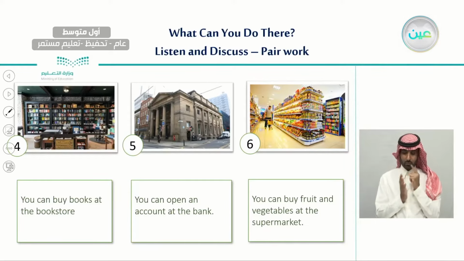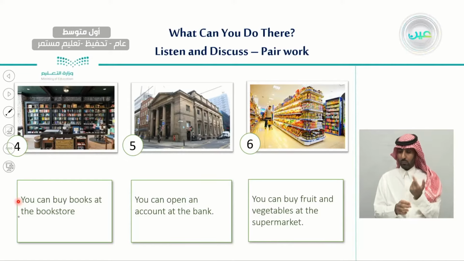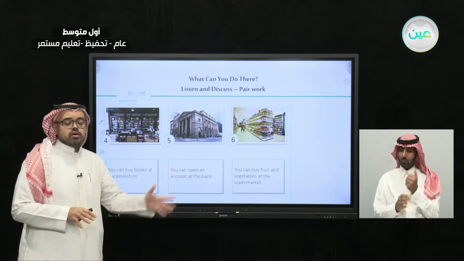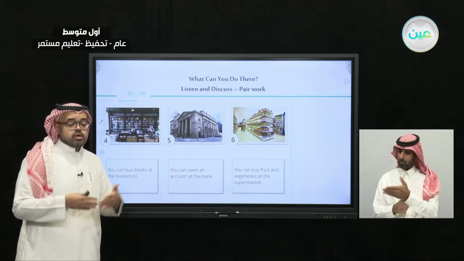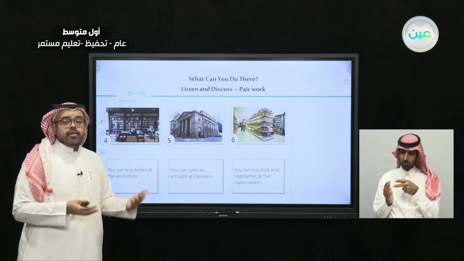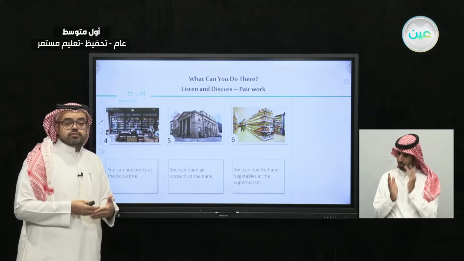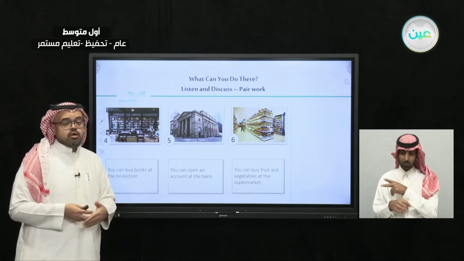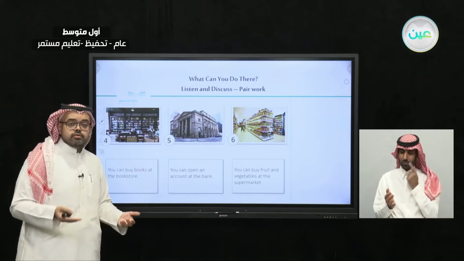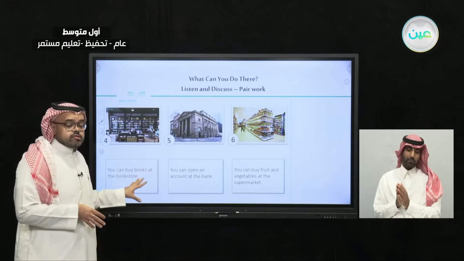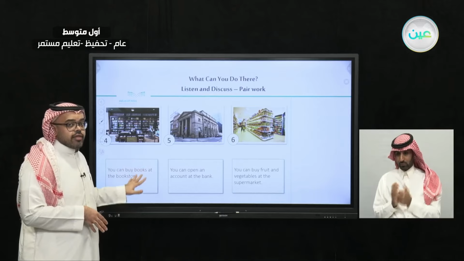So what can you do in a bookstore? You can buy books at the bookstore. So when you go to a bookstore, one of the activities that you can do is buy books. Not only this, you can also read books at the bookstore. You can also buy different items relating to reading, like for example pencils or pens or other things that relate to books. So this is one activity that we can do at the bookstore.